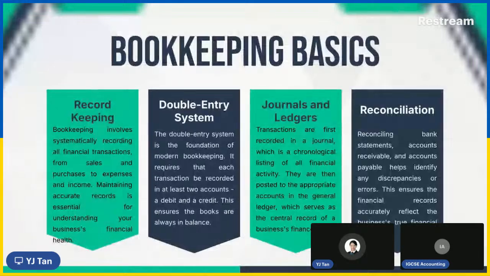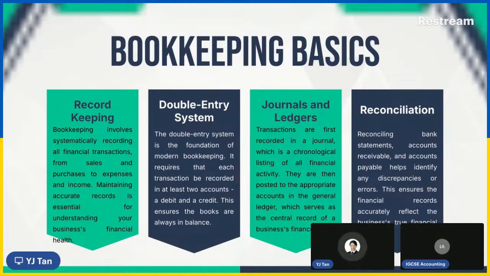So in bookkeeping, first step, you have to record all the transactions. And there are some terms and some studies will say that actually the step one, instead of recording it, is to identify it. Yes, that is correct.